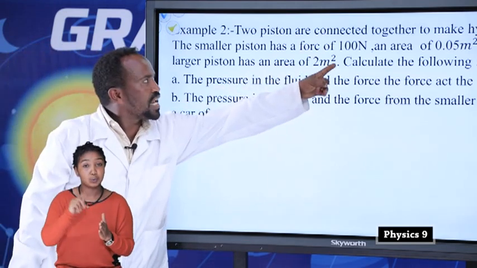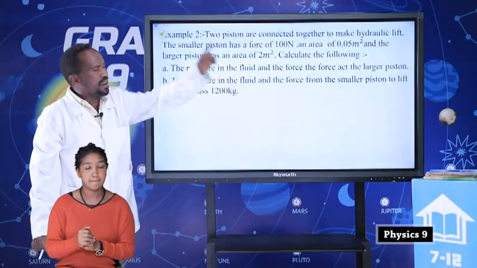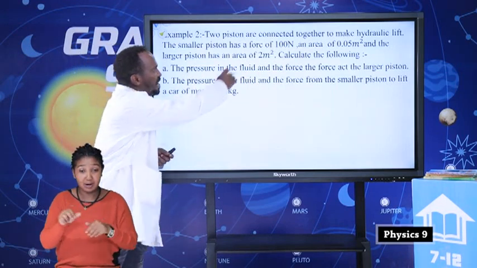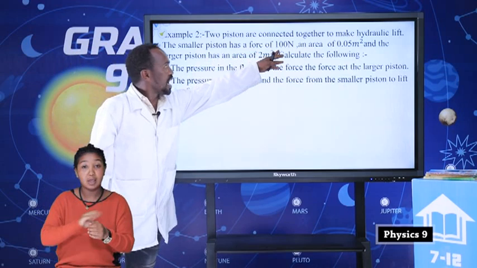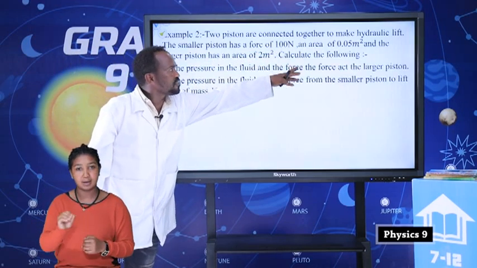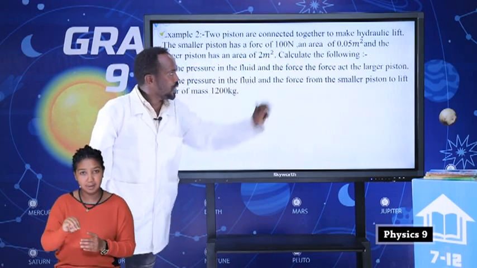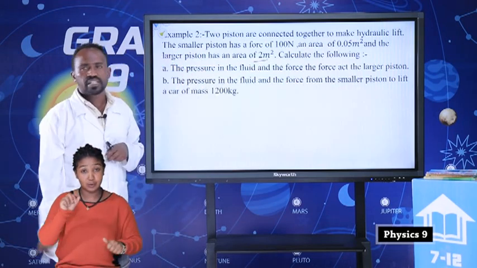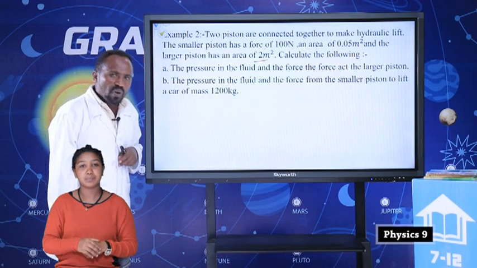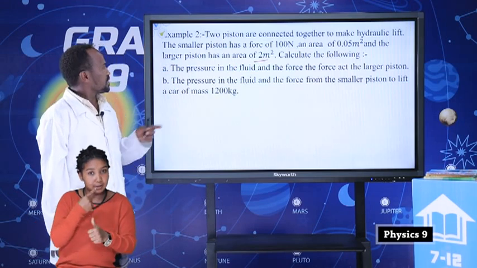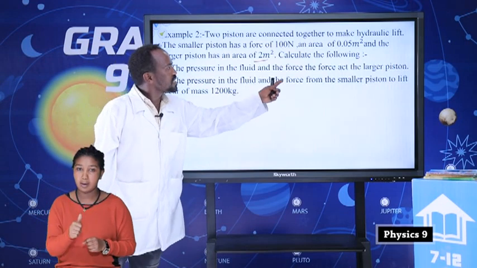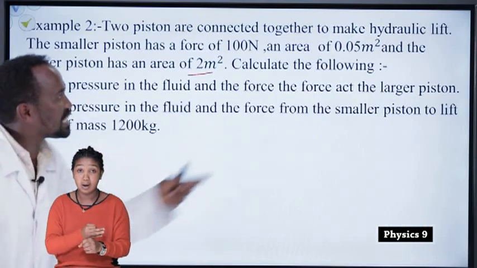Two pistons are connected together to make a hydraulic lift. The smaller piston has a force of 100 Newton and an area of 0.05 meter square, and the large piston has an area of 2 meters square. Calculate the following: A, the pressure in the fluid and the force acting on the larger piston.